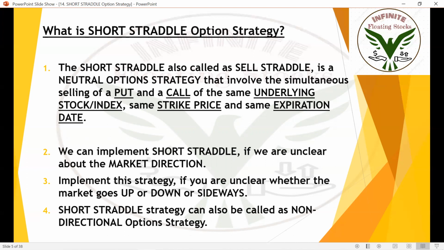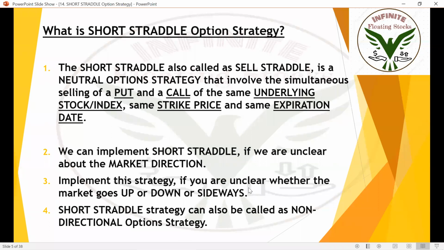Short straddle, also called sell straddle, is a neutral option strategy that involves simultaneous selling of a put and call option of the same underlying stock, same strike price, and same expiration. That is the at the money call option. We need to be selling the at the money call option and the at the money put option. So we can implement short straddle if you are unclear about the market direction, because this is a non-directional and neutral strategy. We get to see profits irrespective of market direction.